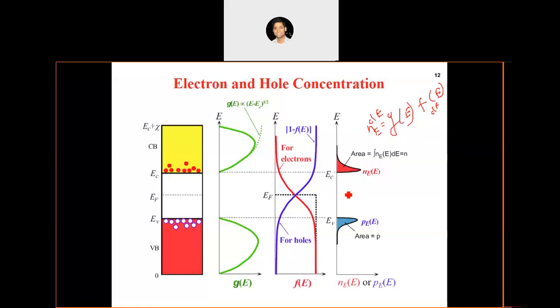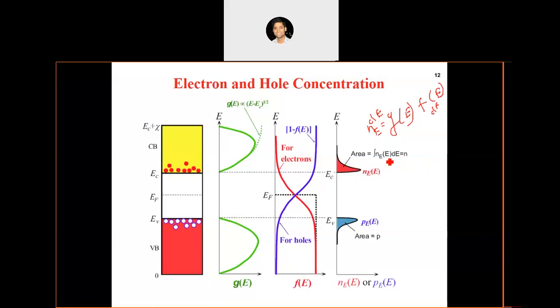Because this is a density distribution, if we take the integral, basically the area under this curve, that will be the concentration of electrons, or the total number of electrons per unit volume in the conduction band. This red area which you can see here is the concentration of electrons in the conduction band, and area is nothing but the integral.